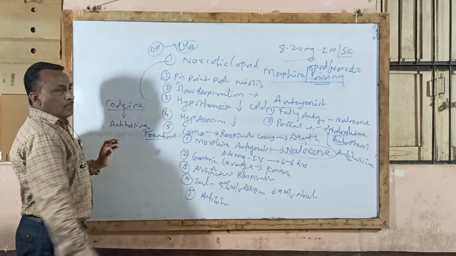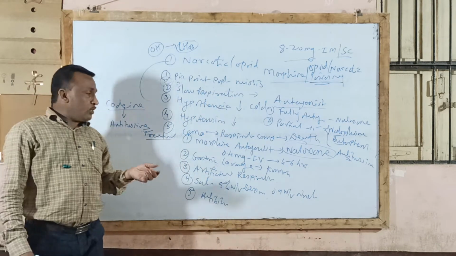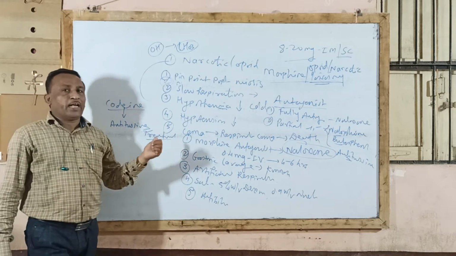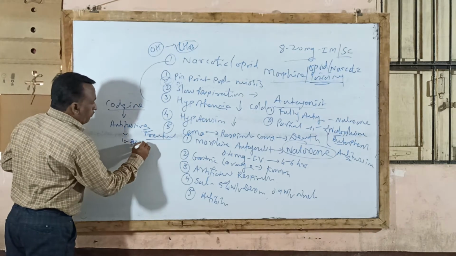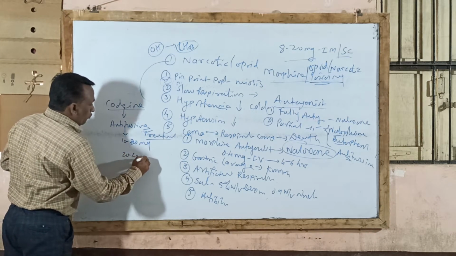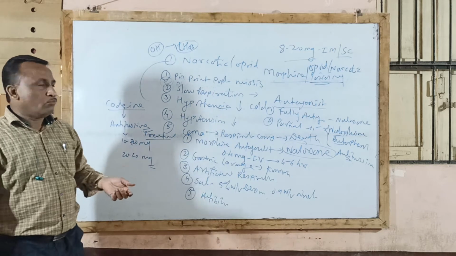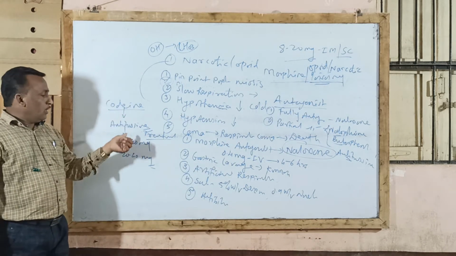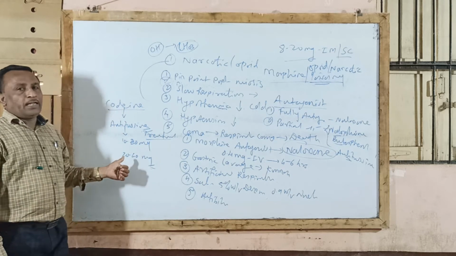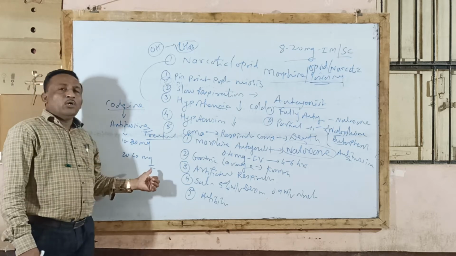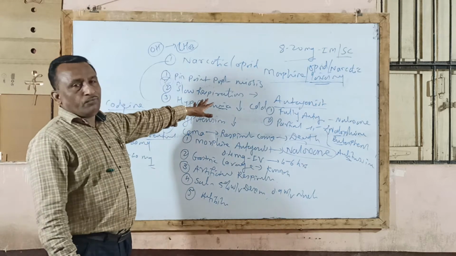You know that codeine phosphate is available in the market in Corex syrup and Phensedyl syrup. Codeine is majorly used as an antitussive agent in the treatment of dry cough. Generally, it is used for antitussive action in the dose of 10 to 20 mg, while for analgesic action it is used in the dose of 20 to 40 mg. Sometimes the dose, route of administration, and one important use of the antitussive agent codeine may be asked. So this is the first type under natural opium alkaloid compounds, that is morphine and codeine.